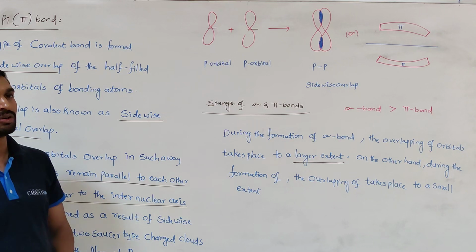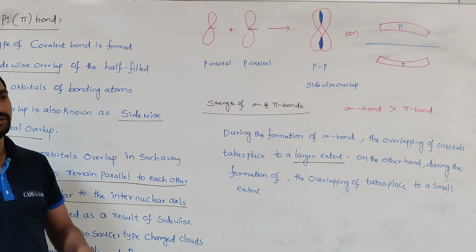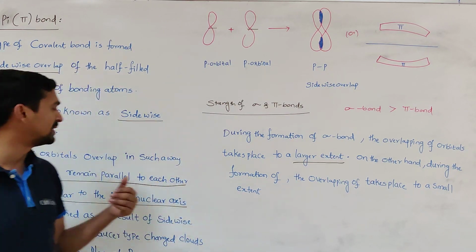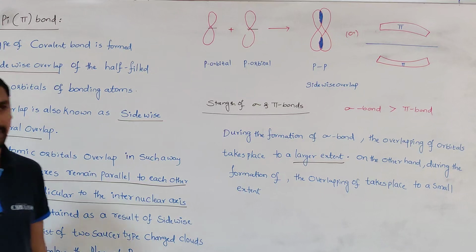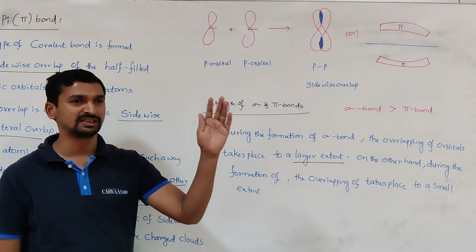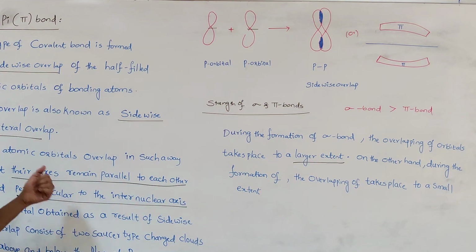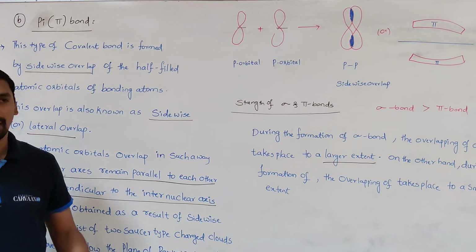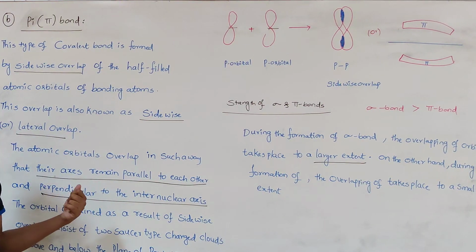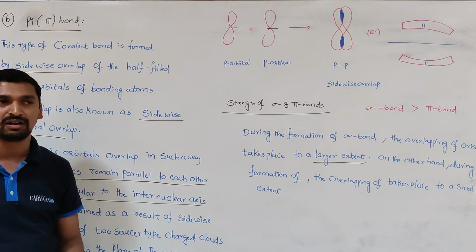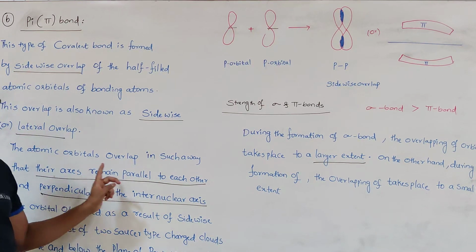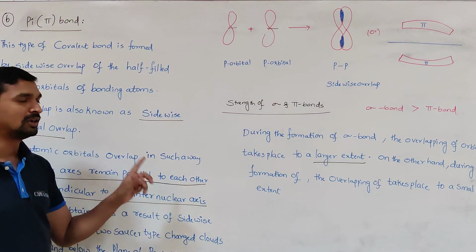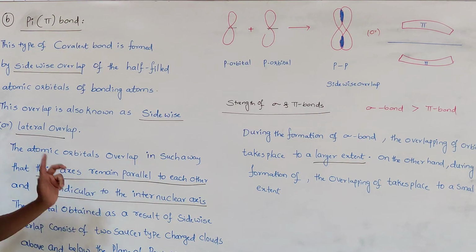So there are two types of covalent bonds, sigma and pi bond. And there are two types of overlapping. One is axial or head-on overlapping and another one is sidewise or lateral overlapping. The axial overlapping always results in the formation of a sigma bond. Lateral or sidewise overlapping always results in the formation of a pi bond. During the formation of a pi bond, the two half-filled atomic orbitals involved have their axes parallel to each other and perpendicular to the internuclear axis. Then only that results in the formation of a pi bond.